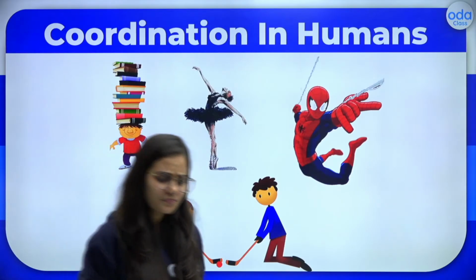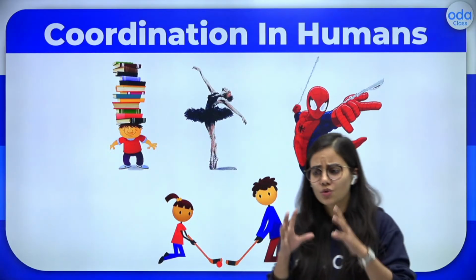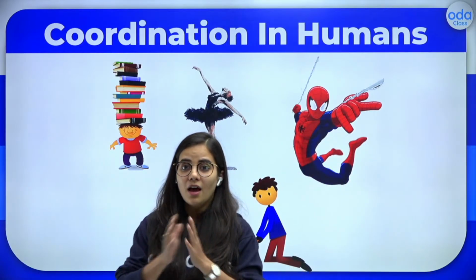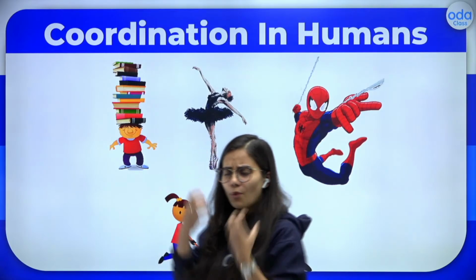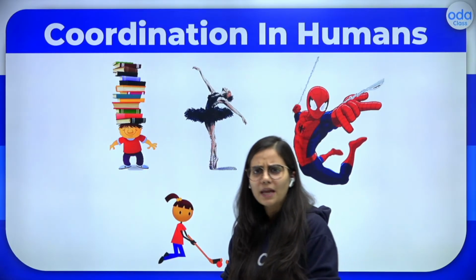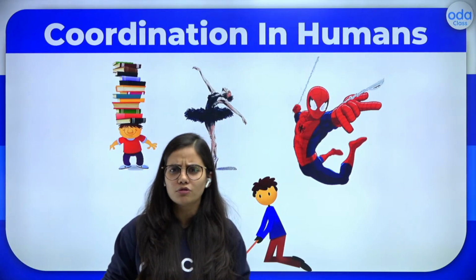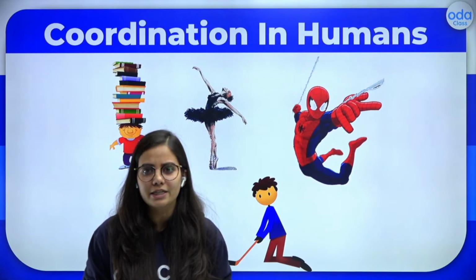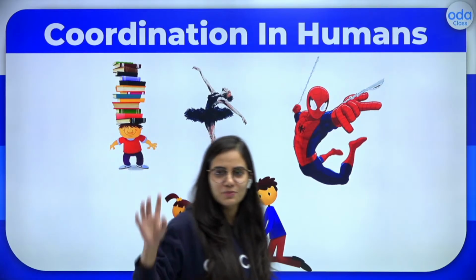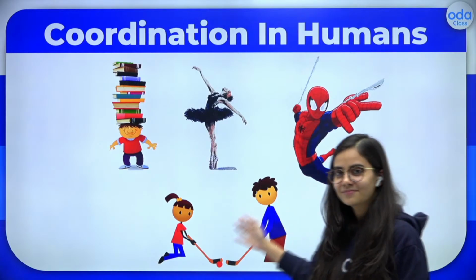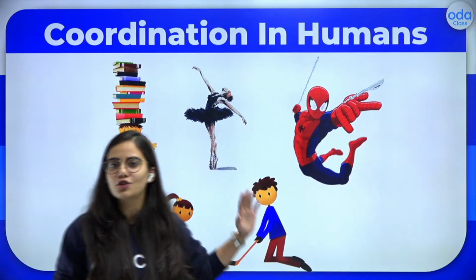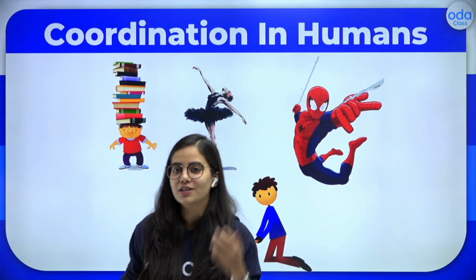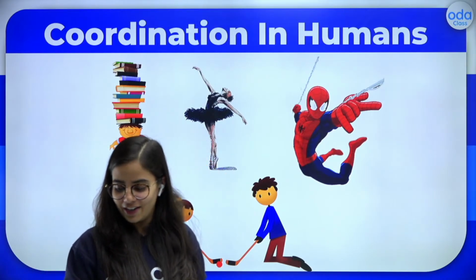So here we are going to start our learning with coordination. You know that I'm able to move my hands, right? And when you are walking, your body is in your control. When you are playing football or any sport, when you're learning something, when you're writing something, your body is coordinating with you, right? In all these pictures over here, you can see the body is in full control. So this is called coordination, and we have really good coordination between the brain and our body, right?